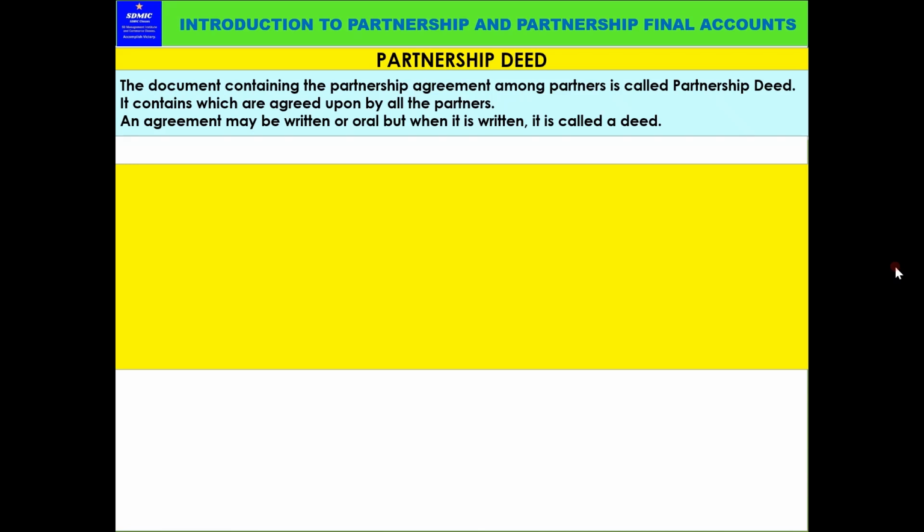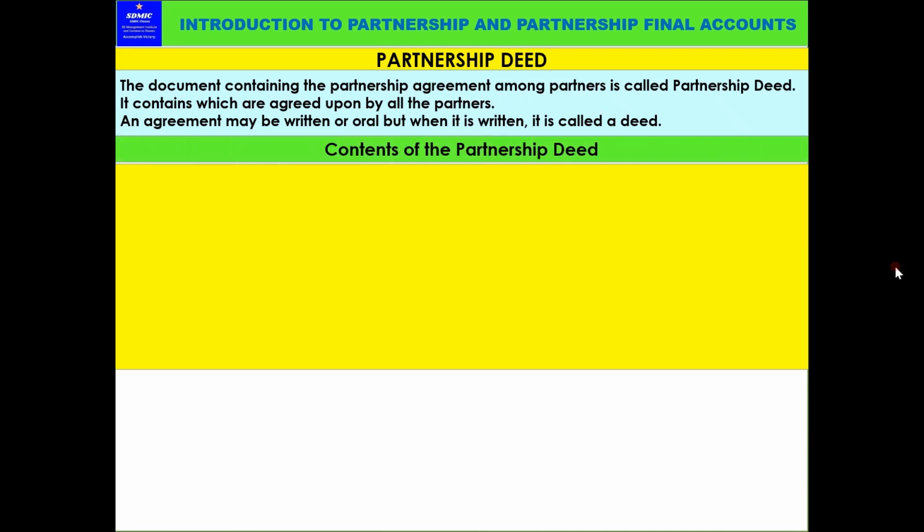So you must understand, what is a partnership deed? The document containing the partnership agreement among partners is called a partnership deed. In other words, a written agreement by the partners is called a partnership deed. An agreement with the terms and conditions written and executed by the partners is called a partnership deed. Hope it is clear.